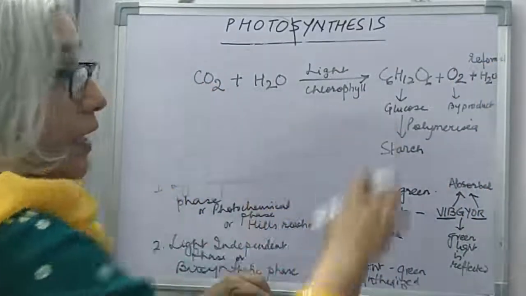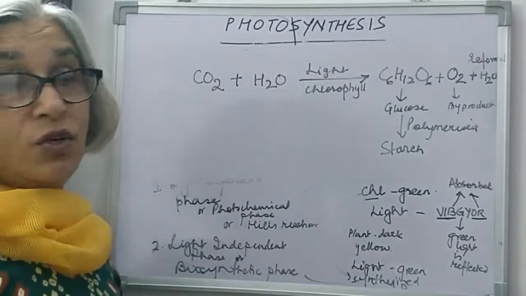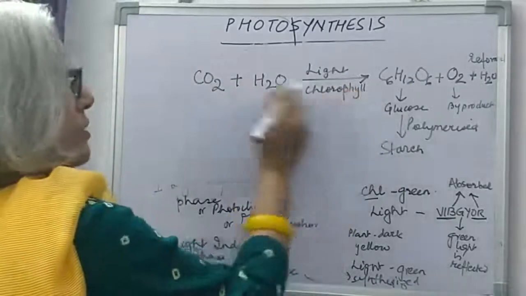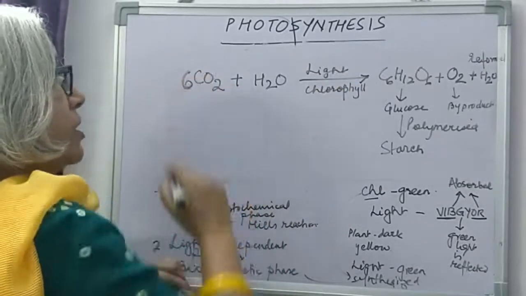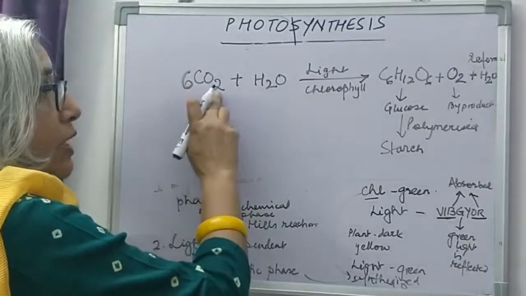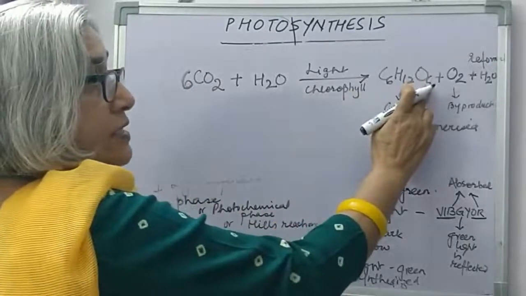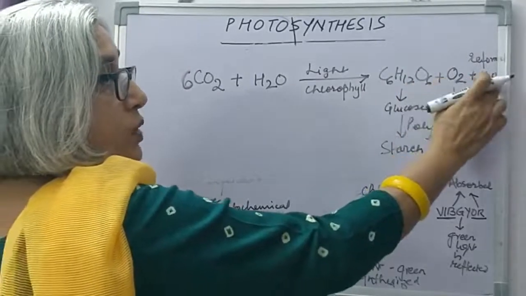Now any equation whenever you write has to be balanced. To balance this is 6, so we put here 6 molecules of carbon dioxide. Now this is 12 here, this is just 6, this is plus 2, 8 plus 1, 9.